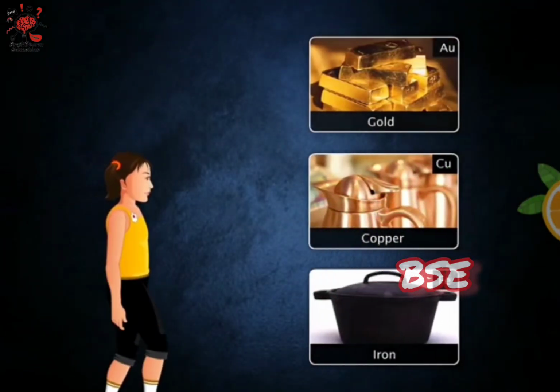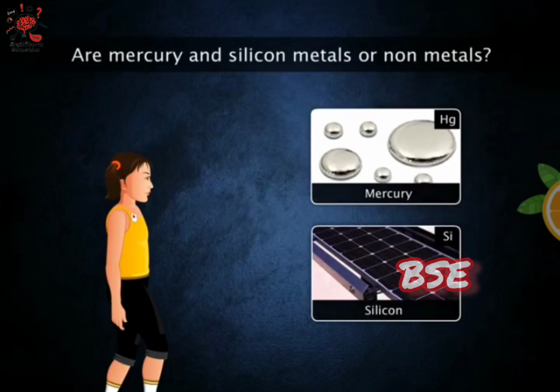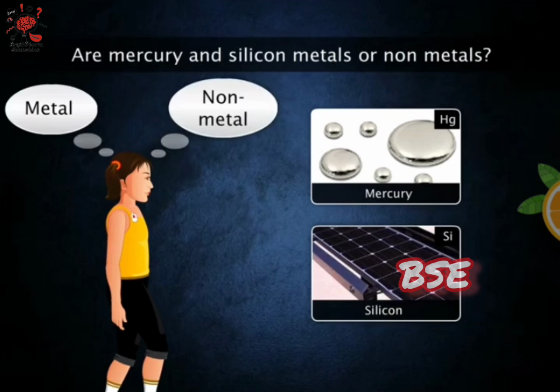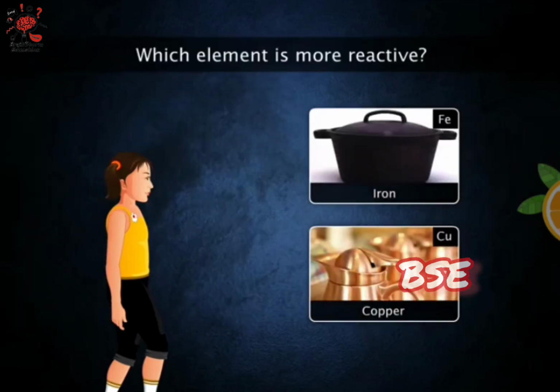All of you know that gold, copper, and iron are metals. What about mercury and silicon? Are they metals or non-metals? Can you tell by just looking at them? Which element is more reactive, iron or copper?